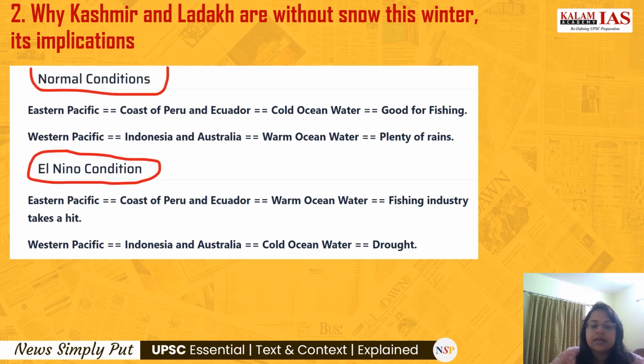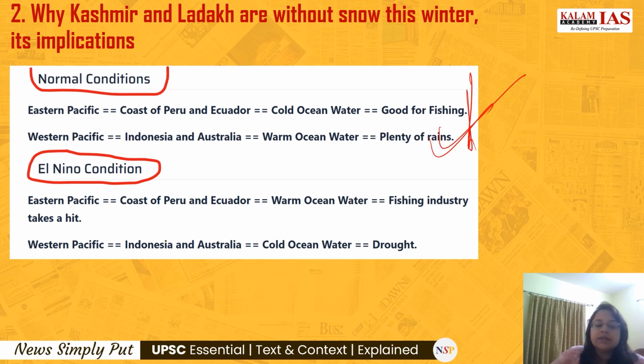So let's summarize over here. In normal conditions, in the Eastern Pacific, that is the coast of Peru and Ecuador, the cold ocean water will be there, that will be good for fishing. And in the Western Pacific, what will happen? In Indonesia and Australia, there will be a lot of warm ocean water, because of which there will be plenty of rains.